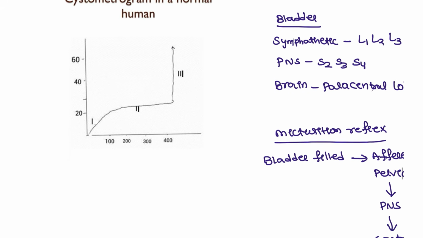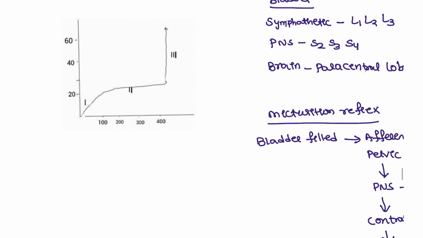Now we will see the cystometrogram. We are going to check for the urge to urinate. This is the first phase, the first time you will be feeling the urge. Here you are going to feel the urge, and here the pressure only increases with the urge.